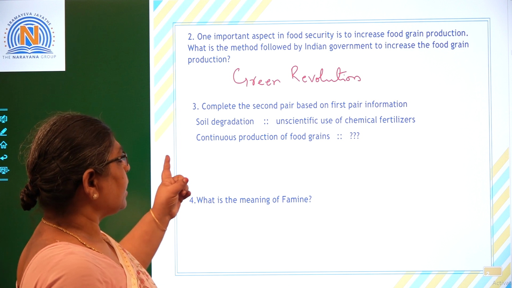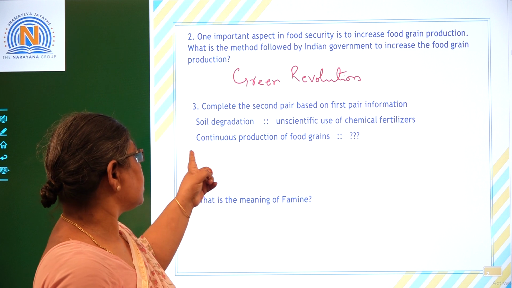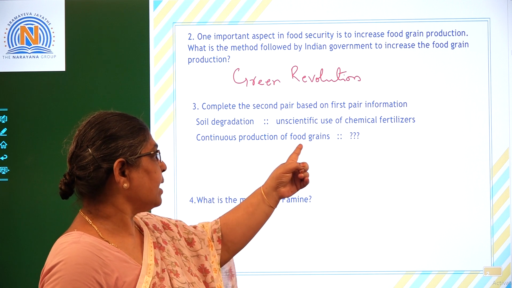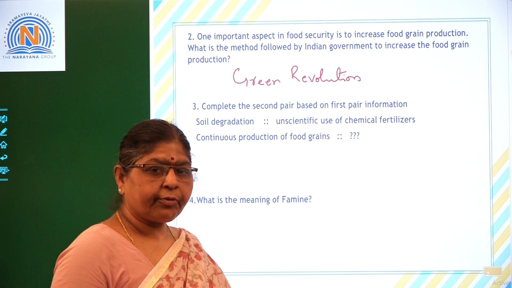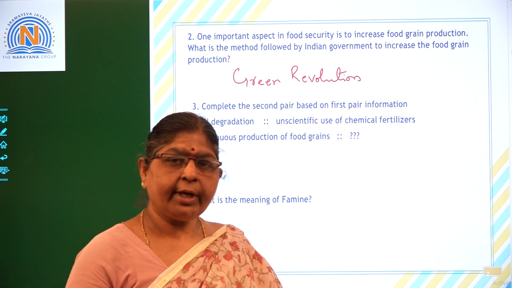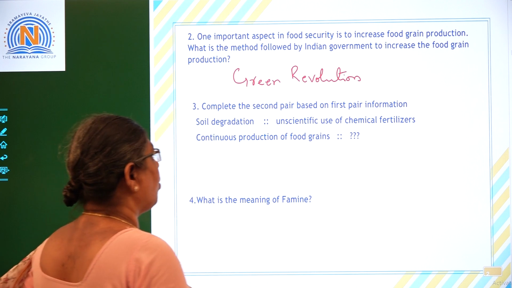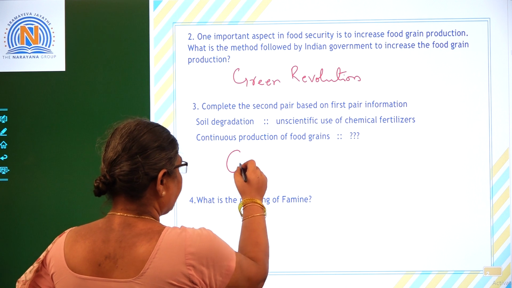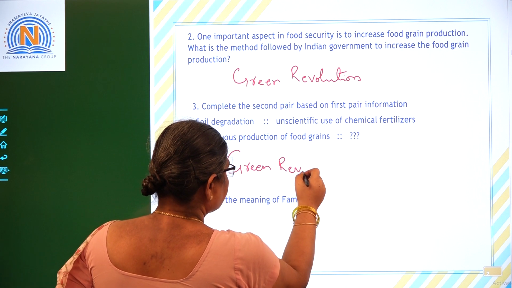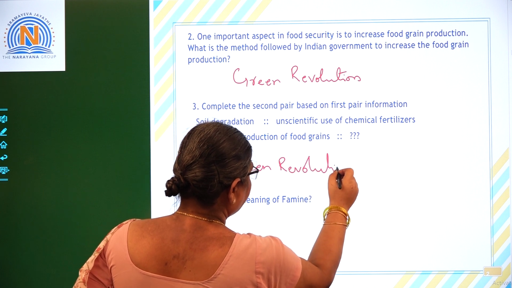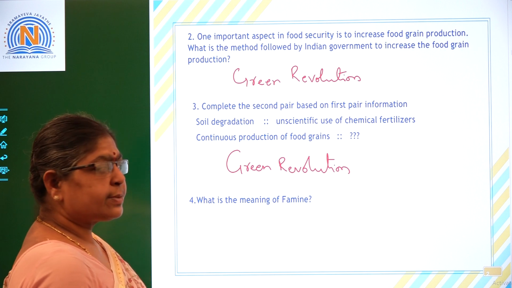See, the next one is, complete the second pair based on the first pair information. Soil degradation, unscientific use of chemical fertilizers, continuous production of food grains. How can we increase the continuous production in the country? For that, what is the method that we have adopted? The method that we have adopted is Green Revolution once again. So, Green Revolution is the method adopted by the Indian government for the continuous production of food grains in our country.